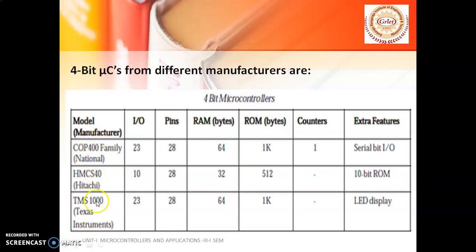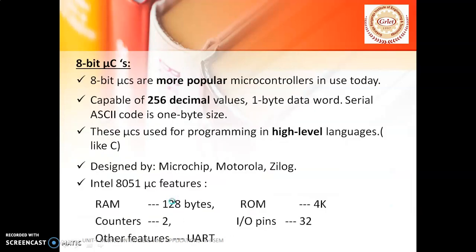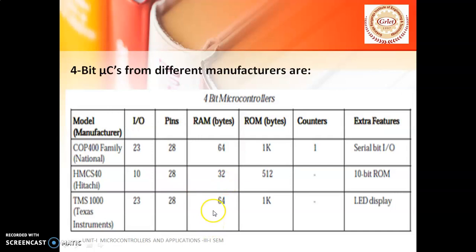If you take this particular TMS-1000 microcontroller which was developed by Texas Instruments, in this microcontroller total we have 23 I/O pins, total we have 28 pins, we have total 20 digital bits and then we have 64 bytes of RAM, 1K of ROM, no counters, and the extra feature is only we can have an LED display. Likewise, we have different other 4-bit controllers also, that is COP400 controller and HMCS40 controller.